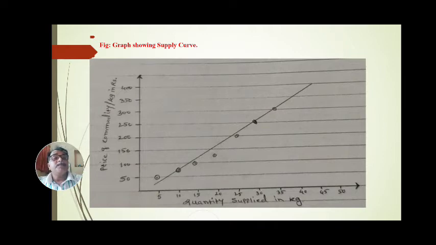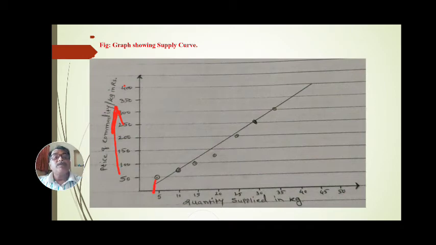See that this is the price in rupees: 50 rupees, 100 rupees, 150 rupees, 200 rupees, 250 rupees, 300 rupees, 350 rupees and 400 rupees. Here the quantity is 5 kg, 10 kg, 15 kg, 20 kg, 25 kg, 30 kg, 35 kg, 40 kg, 45 kg, 50 kg. In a particular time and particular market, when these quantities are supplied, first, when price is 50, quantity is 5.